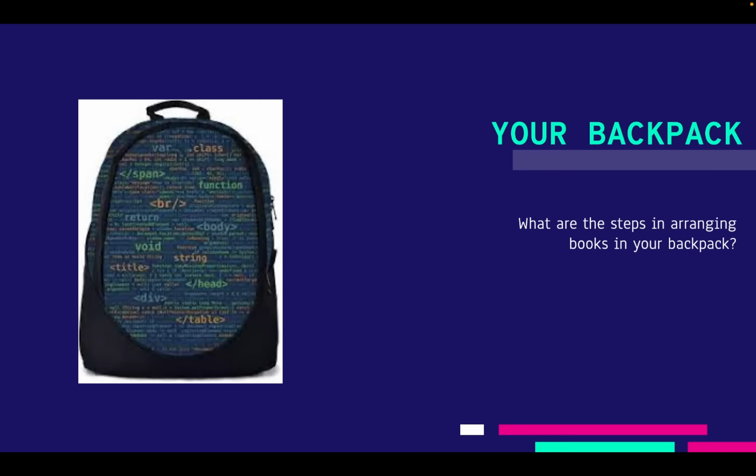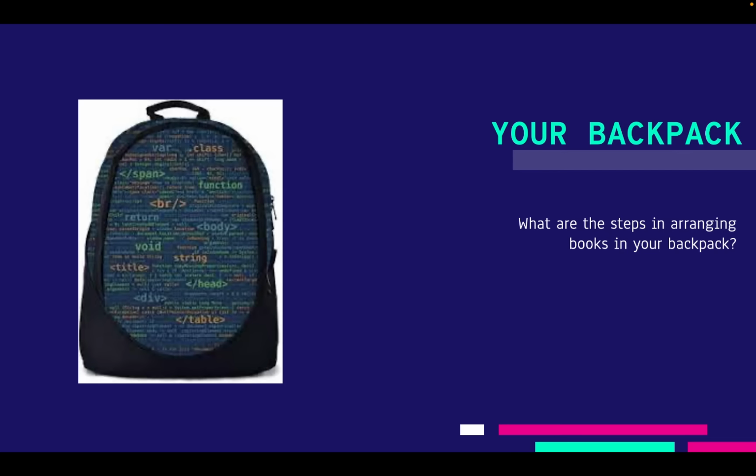So let's assume that your backpack is your website, where you want to design your website, and your books are all the content of your website: your pictures, information about you, your music, and all of that. So how do you put your content in this backpack? The first thing that you do, of course, you have to open your backpack. You have to unzip it. Then the next thing, you take your books, you put them in the backpack, and when you are done, you close it. That's how HTML works.